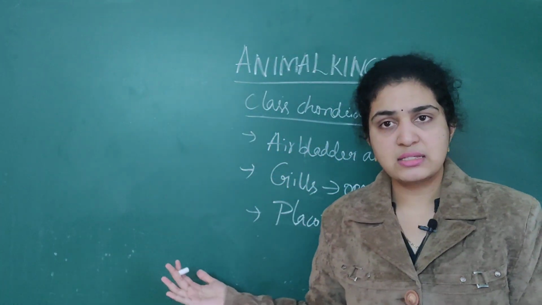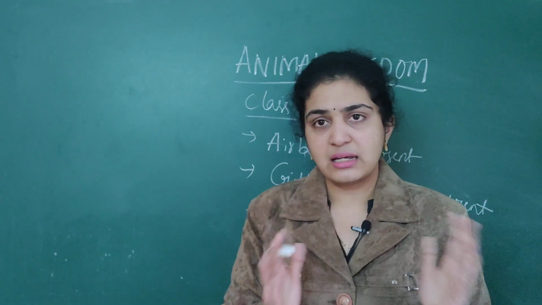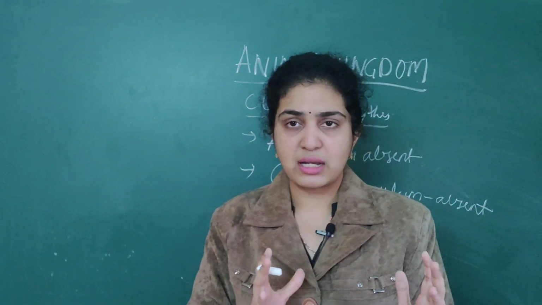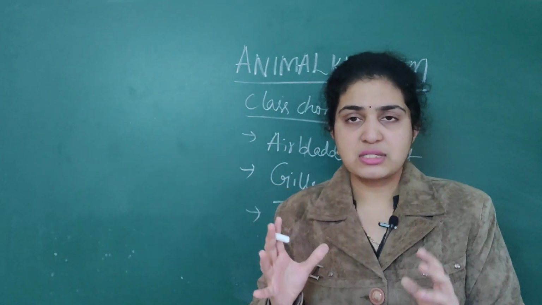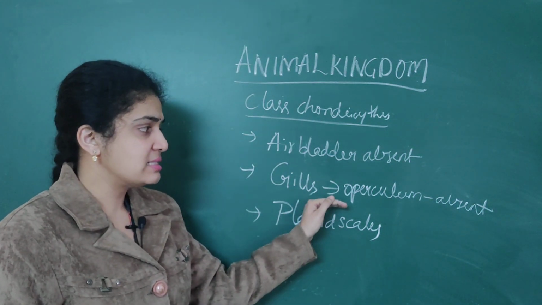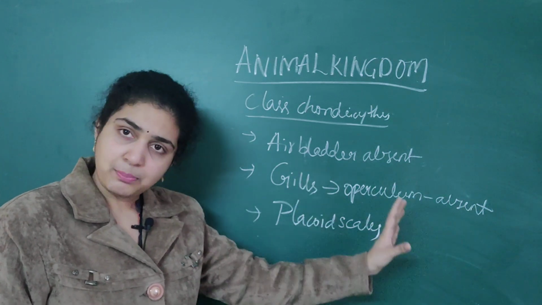In the next class, I will give you a differentiation between the chondrichthyes as well as Osteichthyes. What are the differences? I will give you like a tabular column.